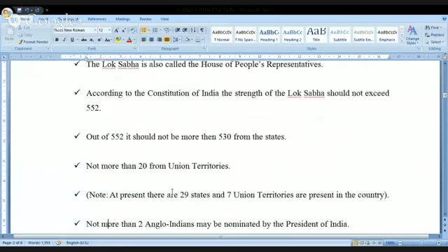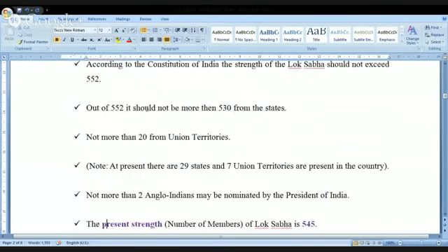Now, I'm scrolling it down. Look at this point. The maximum strength is 552. And out of this 552, it should not be more than 530 from the states. I told you already, India is divided into states and the union territories. And out of 552, not more than 530 from the states, and not more than 20 from the union territories. Hope you are getting it. Beyond 20 is not permitted from the union territories. Beyond 530 is not permitted from the states.